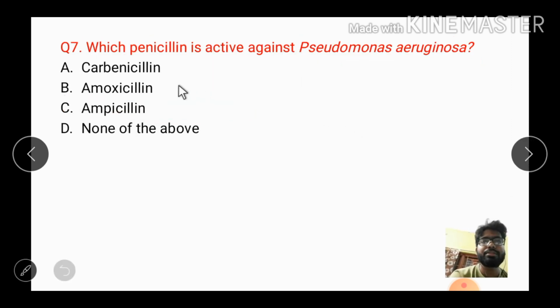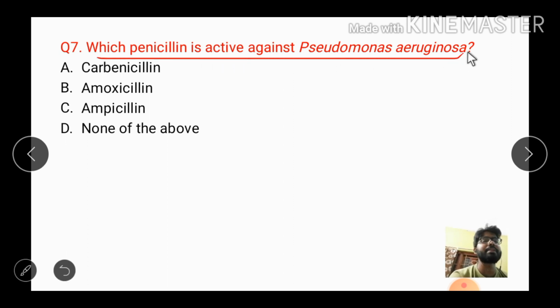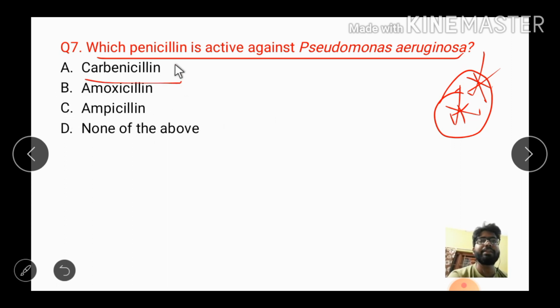Then coming to the last question, which penicillin is active against Pseudomonas aeruginosa? It's also a very, very important question, okay. I have told you that only one penicillin is there, known as carbenicillin, okay. It is active against Pseudomonas aeruginosa, no other penicillins are active against it, okay. So this is the end of our lecture regarding penicillin, okay.